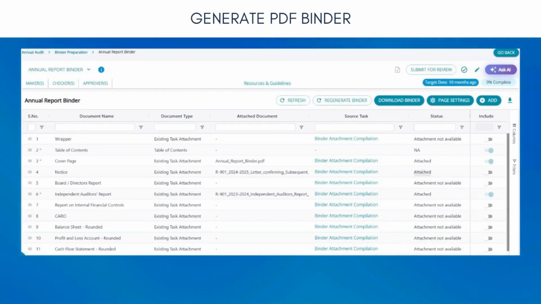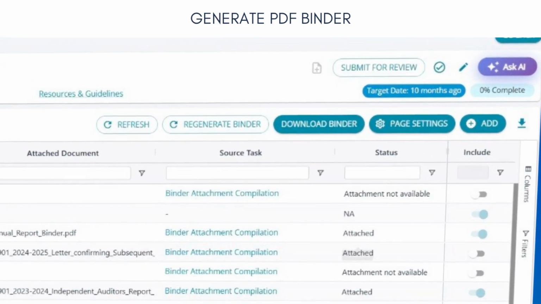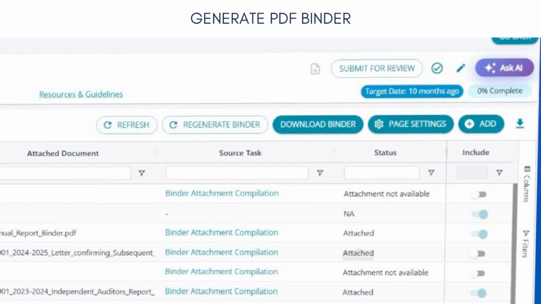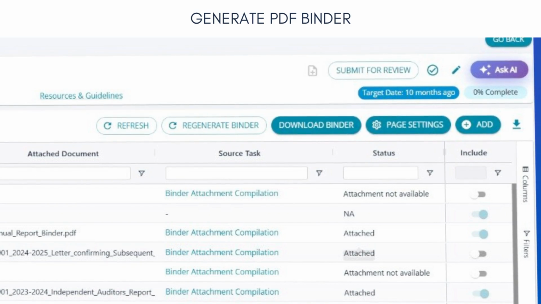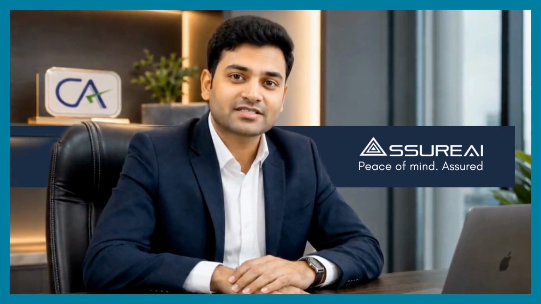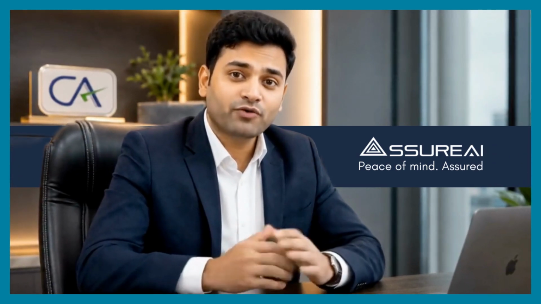Finally, compile your entire audit into a single well-structured PDF binder, professionally formatted and review-ready with no manual assembly required. From the first data import to the final audit binder, AssureAI gives CA firms a faster, cleaner, and more confident way to work.